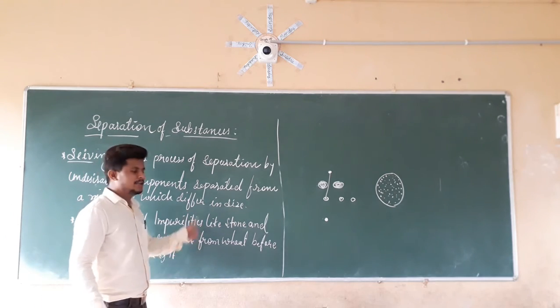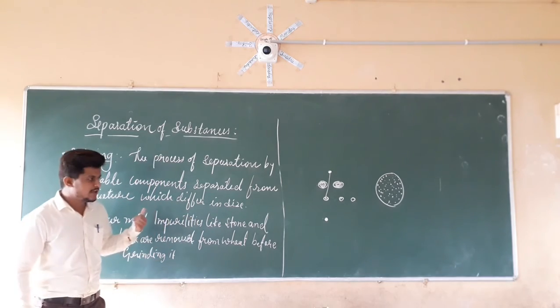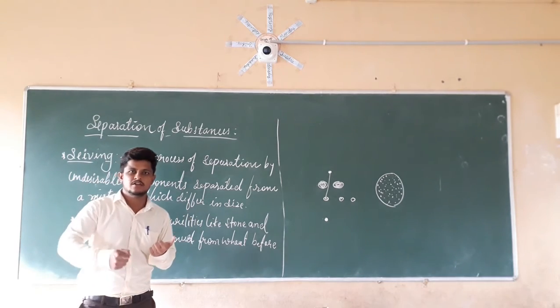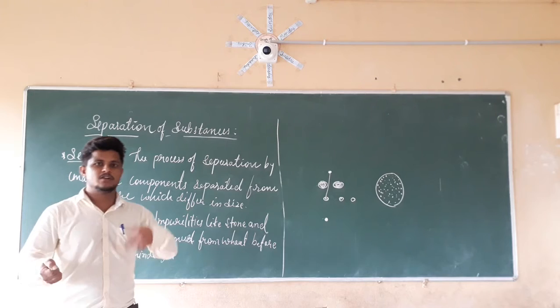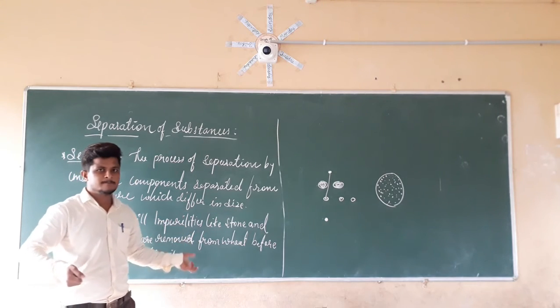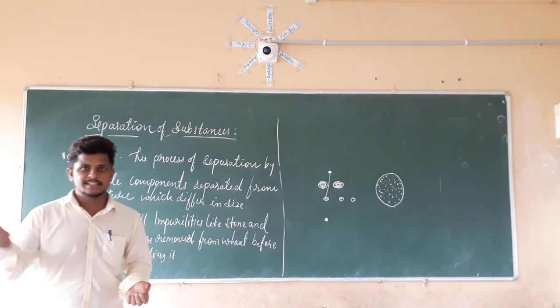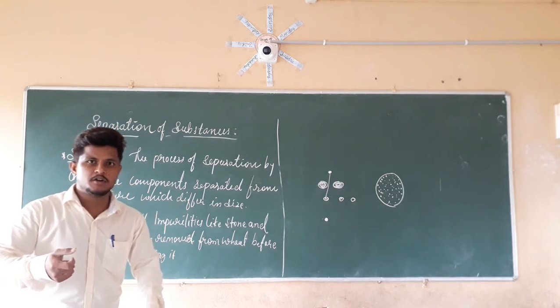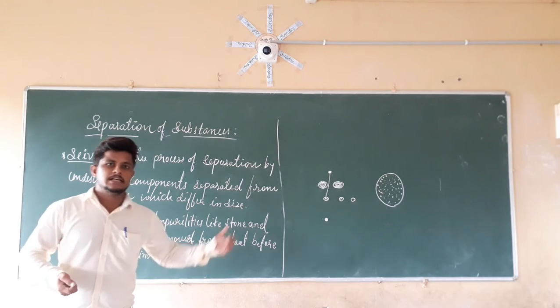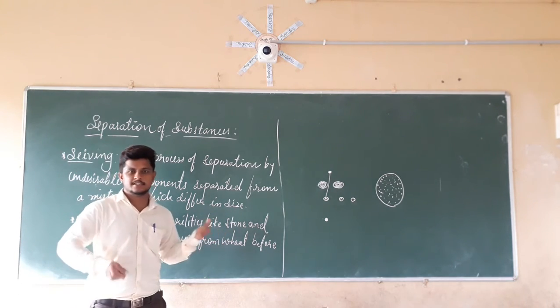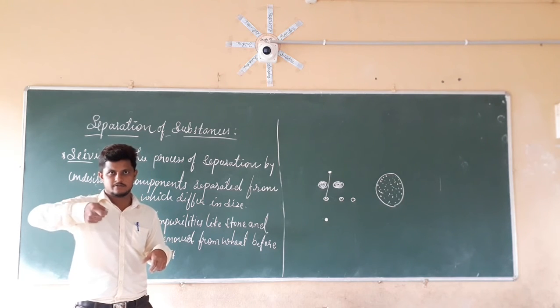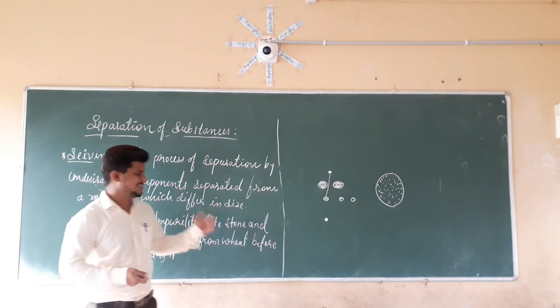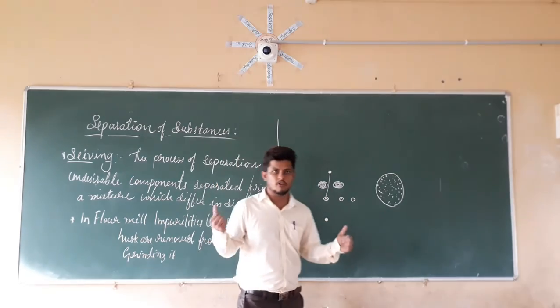By which method? By the sieving method, where we use a slant sieve, in which we put this mixture of wheat. From that sieve, the wheat is going to fall down, but the stone and the dust are going to remain in the sieve. So this is the method used in the flour mill.